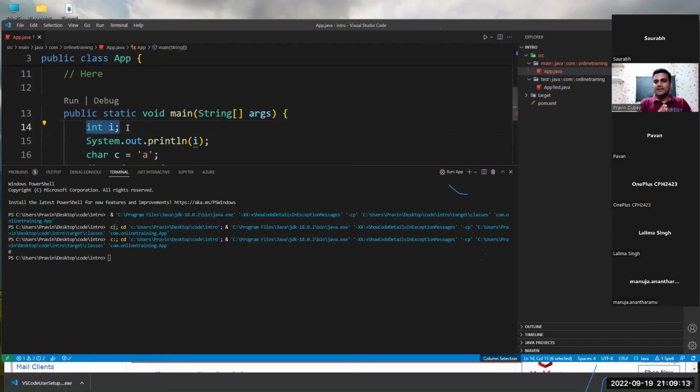I have just declared I. So what will happen if I just declare I? Let me tell you what happens. I told you in last class also, when you declare a variable, what will the compiler do? Compiler will go to RAM, it will reserve a location and call it as I. But inside I there is nothing. It is all empty.